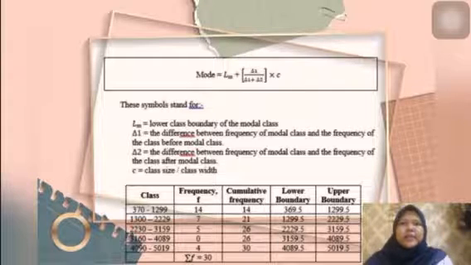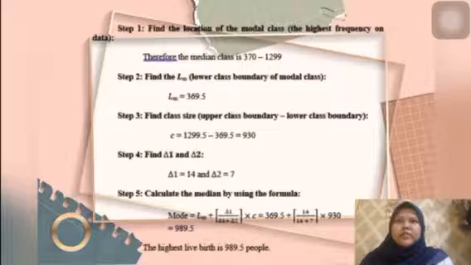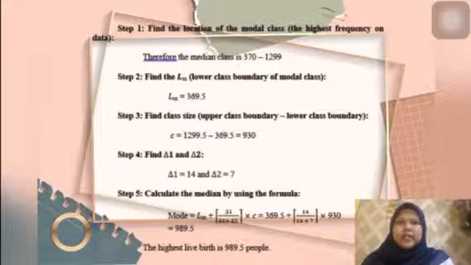For the mode, the formula is LM plus, in bracket, delta 1 divided by delta 1 plus delta 2, times c. It has 5 steps. Step 1 is to find the location of the modal class, so we choose the highest frequency in the data. For this data, the modal class is 370 until 9299. Then find the LM, which we can get from the column.